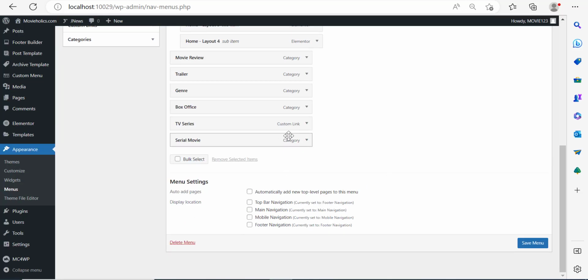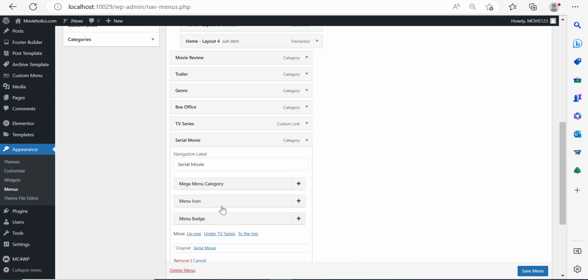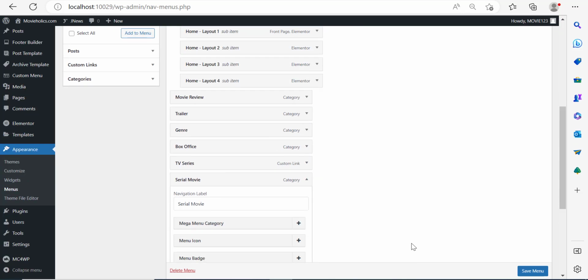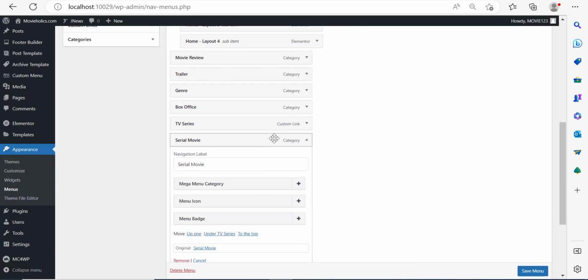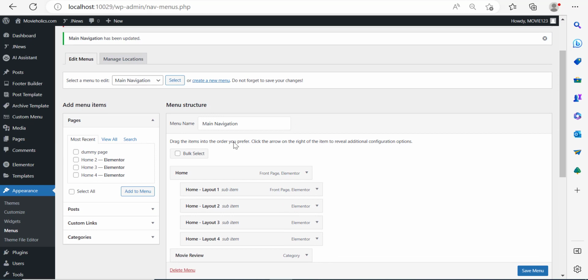Now the beautiful part about the menu here with this theme is that you have a mega menu. You can add the menu icon and you can add the menu badge. You can also add tags, which is something that is not really available for a lot of other themes. Now over here, this menu is the main menu.